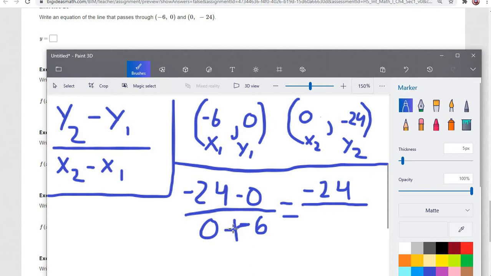So anytime you see minus a negative, just make it a plus. So 0 plus 6 is positive 6. Again, just like the last one, we have a fraction that can be simplified to a whole number. If you do negative 24 divided by 6 in your calculator, you will get negative 4.